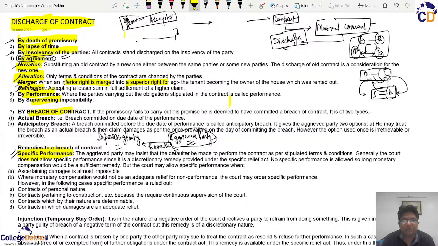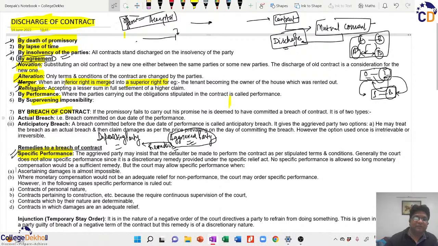So it is possible that the aggrieved buyer presses for the specific performance and wants to buy the exact house as was promised.